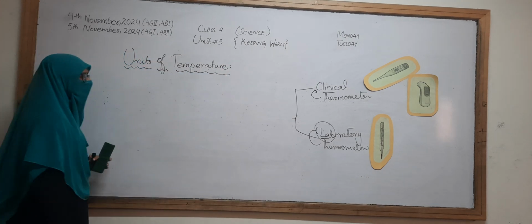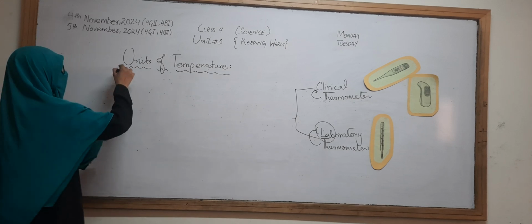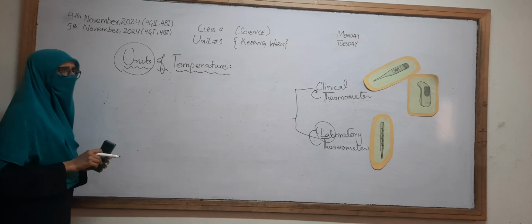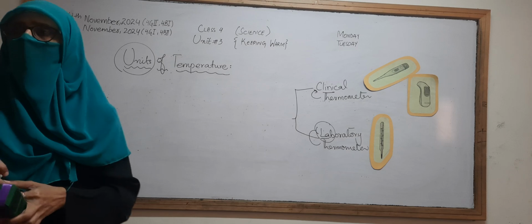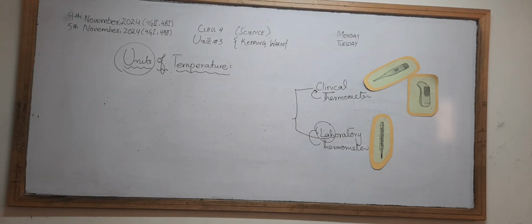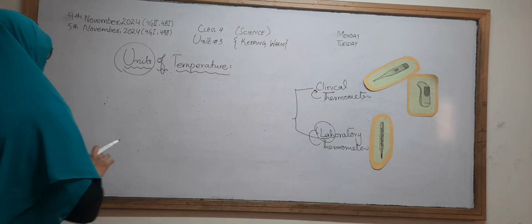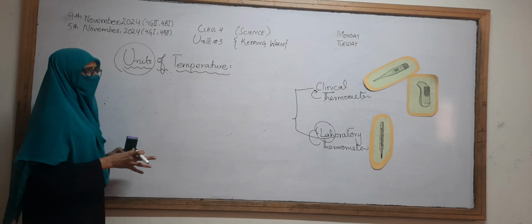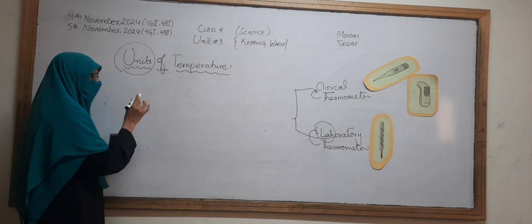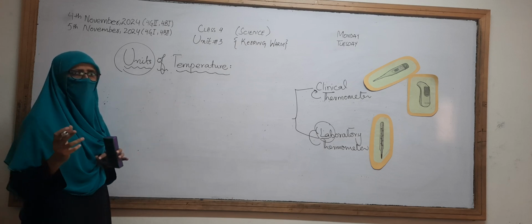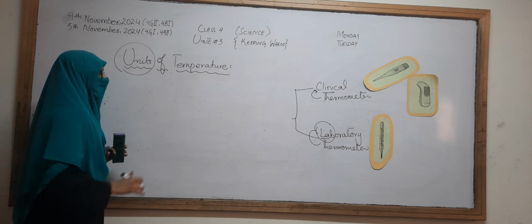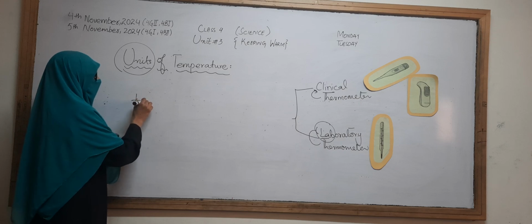Units of temperature. There are different units. What does the word units mean? The units are the scientific notations, the terms that can be used to represent the temperature. Just like if we talk about time, time has particular units.